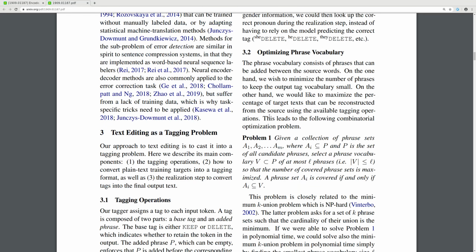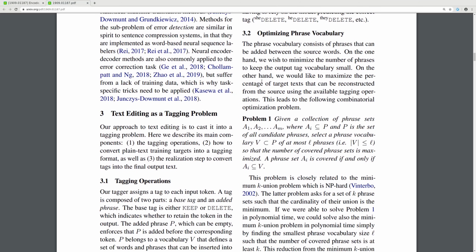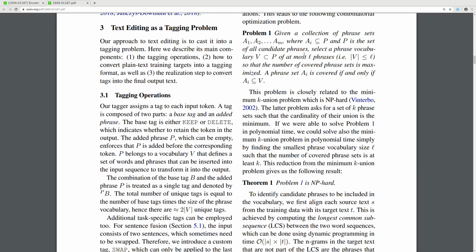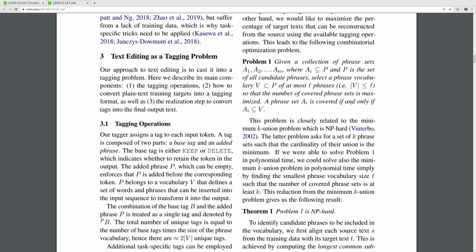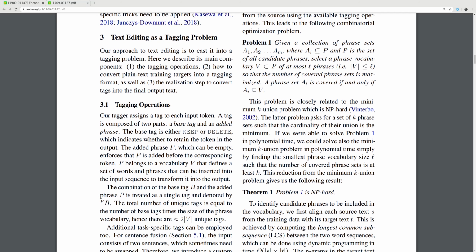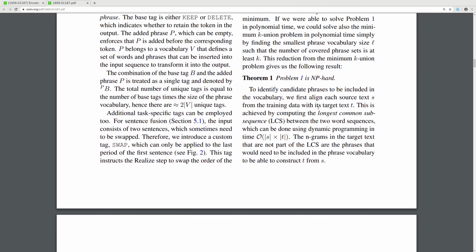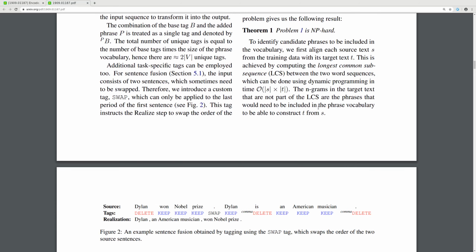Okay, I will now start skipping through the paper. Optimizing phrase vocabulary. Problem 1. Given a collection of phrase sets, where each set contains candidate phrases, select a phrase vocabulary of at most L phrases so that the number of covered phrase sets is maximized. A phrase set is covered if and only if... theorem. Problem 1 is NP-hard.